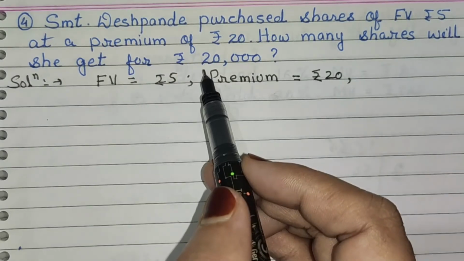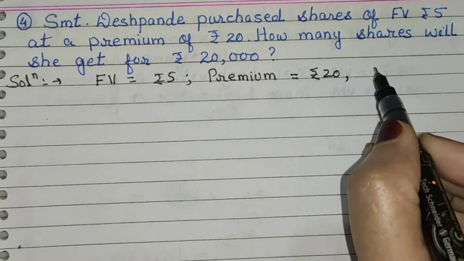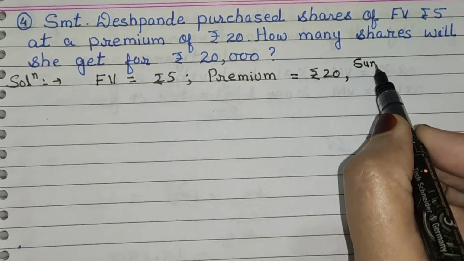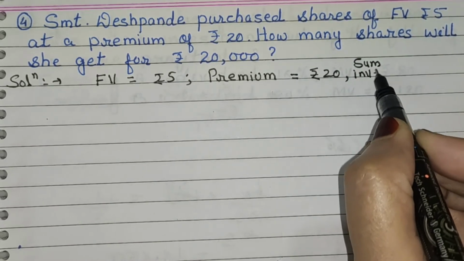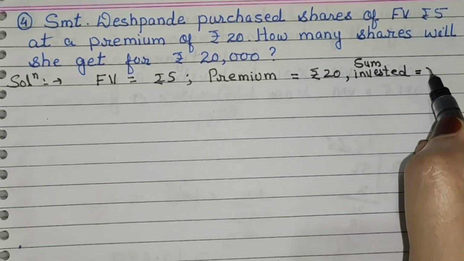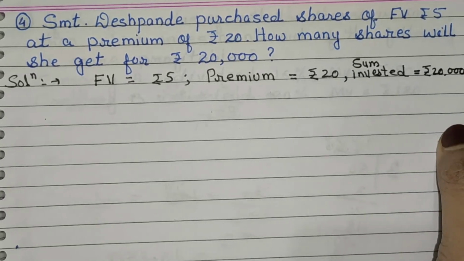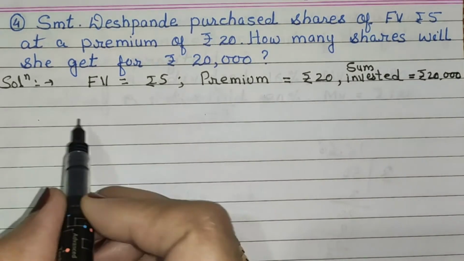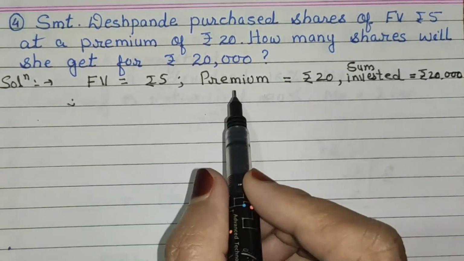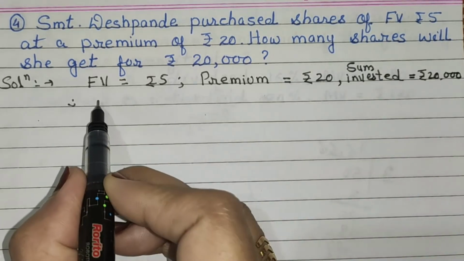And sum invested is 20,000. Investment, which is equal to rupees 20,000. Therefore, our aim is to find number of shares.